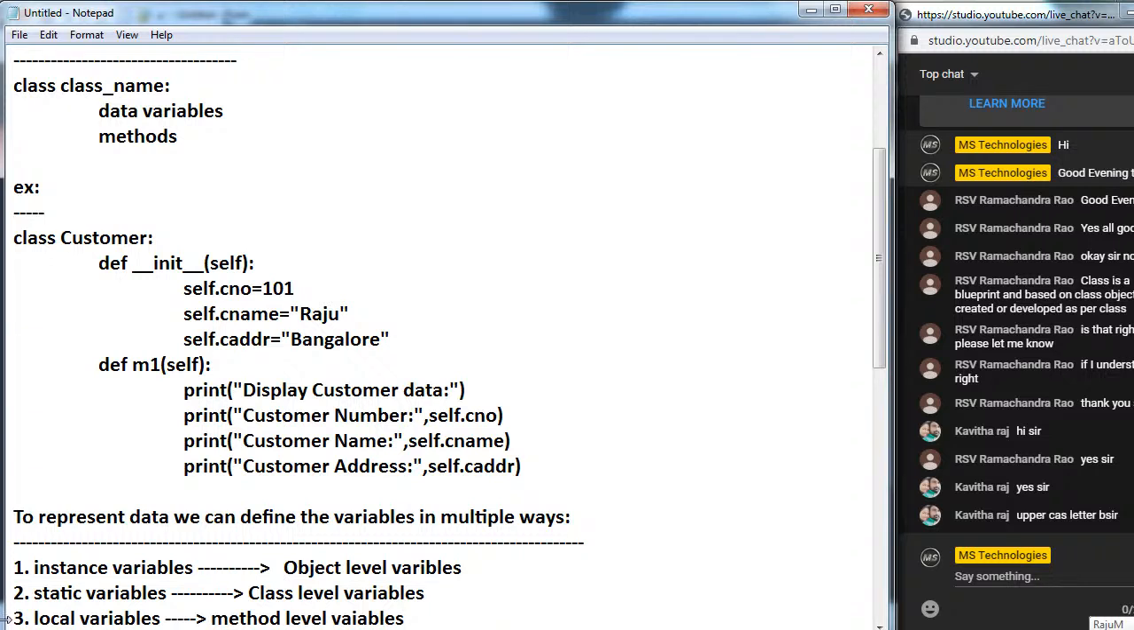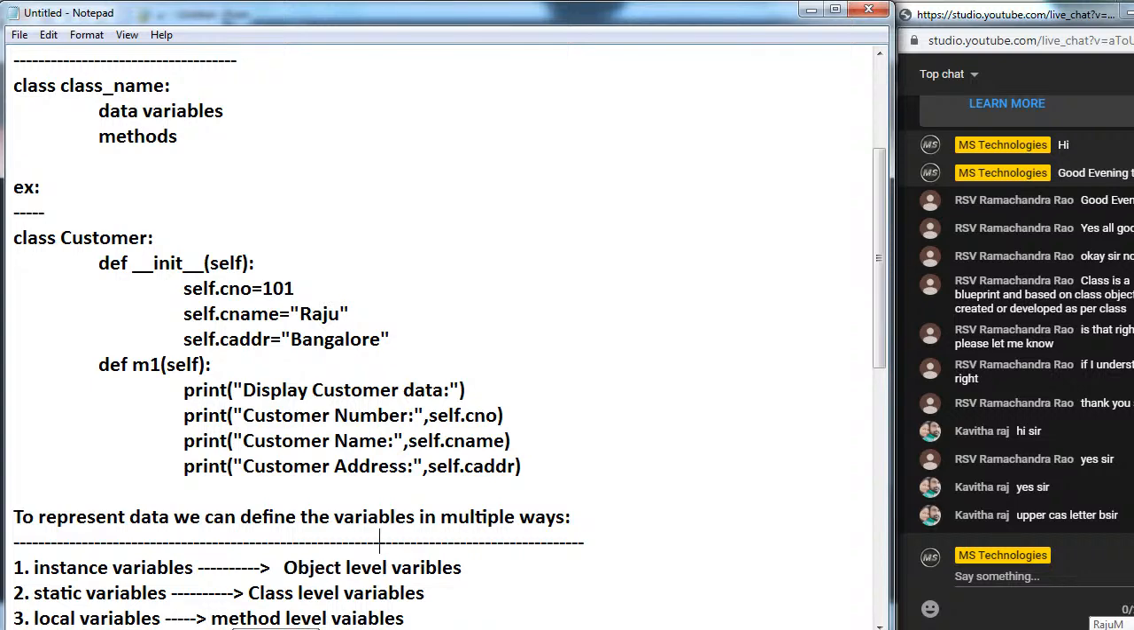Is it clear? To represent data inside a class, we can define the variables in three ways: instance variables, static variables, local variables. Instance variables are nothing but object level variables. Static variables are nothing but class level variables. Local variables are nothing but method level variables. If you want to define instance variables, compulsorily an object must be required. If you want to define static variables, a class must be required. Where can we declare local variables? Inside a method only.